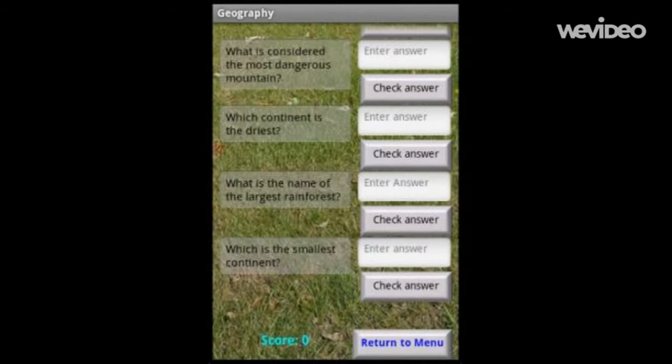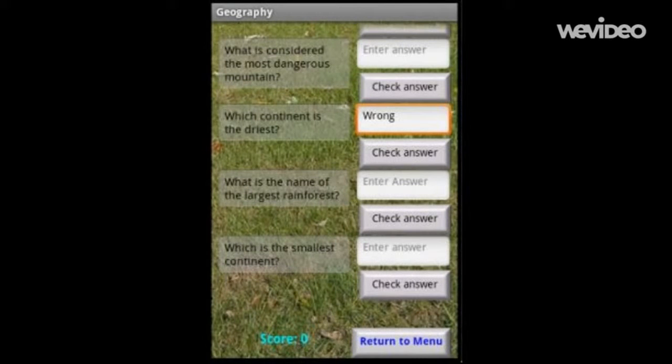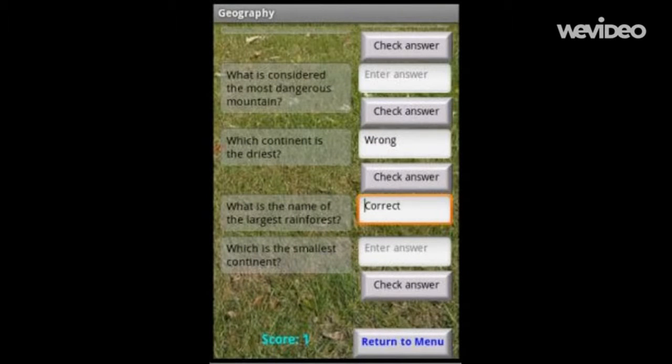We'll try geography. So on here, I did pick which continent is the driest and typed in some random letters so you can see when you click the check answer button and the wrong answer is in there, it does at least let you know. And then we'll go ahead and answer one of these questions correctly. So we'll answer the question, what is the largest rainforest? That would be the Amazon. We'll go ahead and click that in. And then when we click check answer, that'll give us a little ding and a correct will display in the box, and it'll add 1 point to your score.